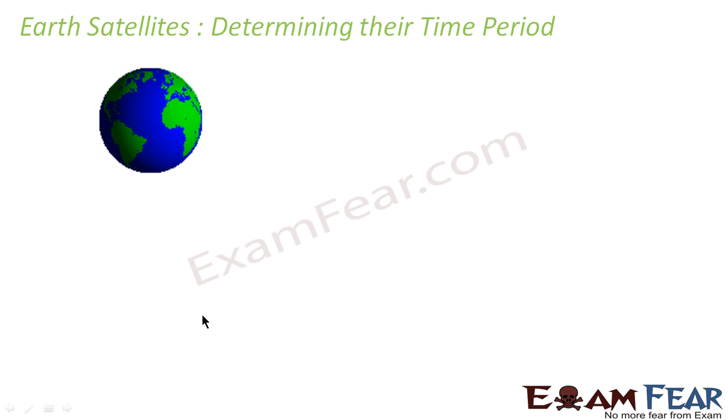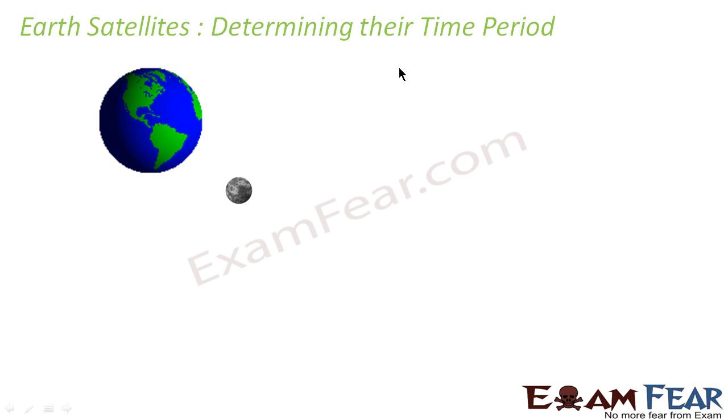Now we will go ahead and we'll see how to determine the time period of an Earth satellite. So we will try to get an expression for determining the time period, that is the time a satellite takes to complete one rotation around the Earth. Let us suppose this is the Earth and we have a satellite which revolves around the Earth in a circular orbit.